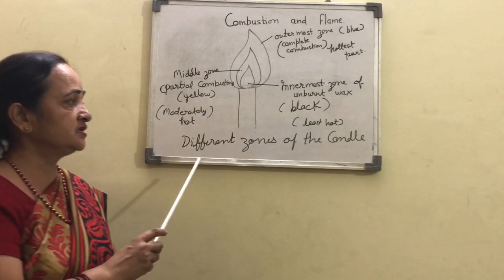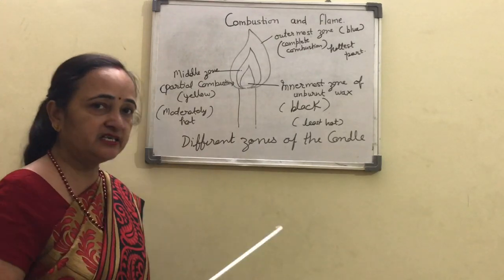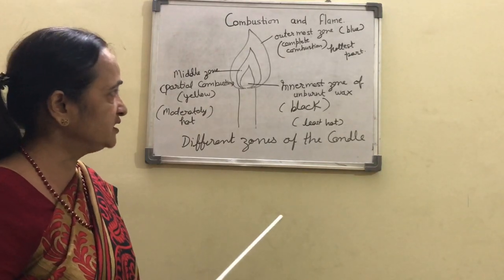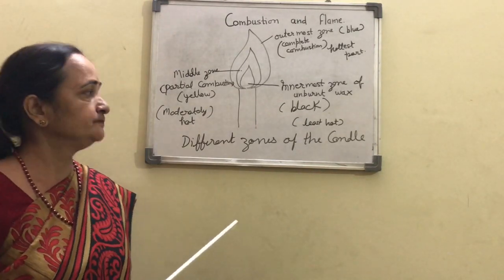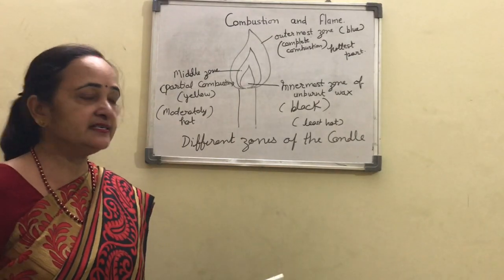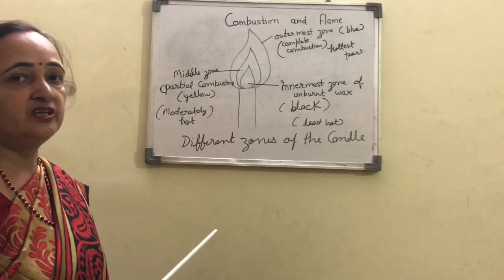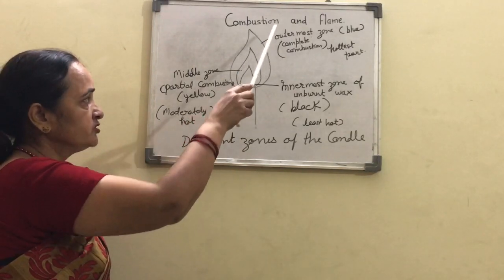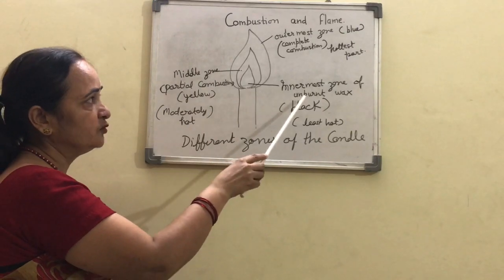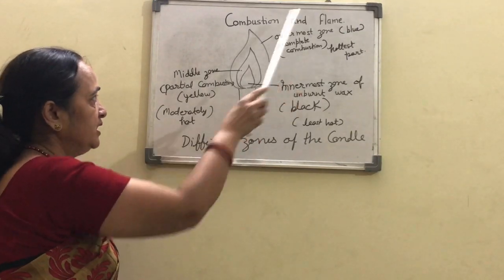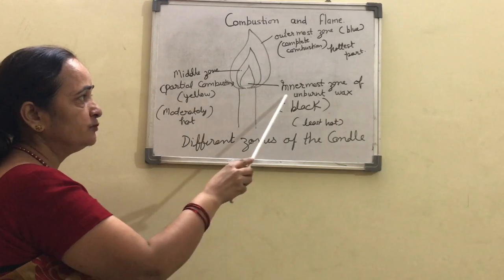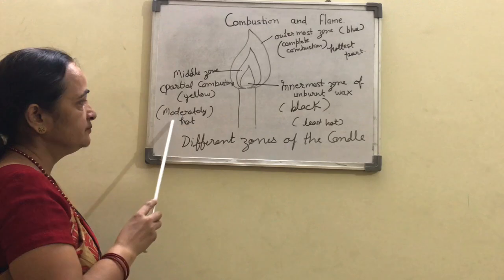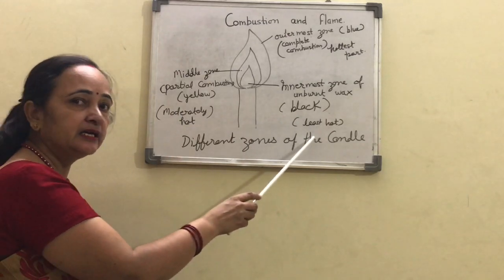It will 100% come in your exam, so just practice it 2-3 times, draw it in your notebook and practice it in your rough notebook. So let's summarize the structure of the candle flame once again. There are 3 parts: outermost, middle zone and innermost zone. Outermost zone is of blue color, middle zone is of yellow color, and innermost zone is of black color. This is the hottest part, this is moderately hot, and this is least hot.